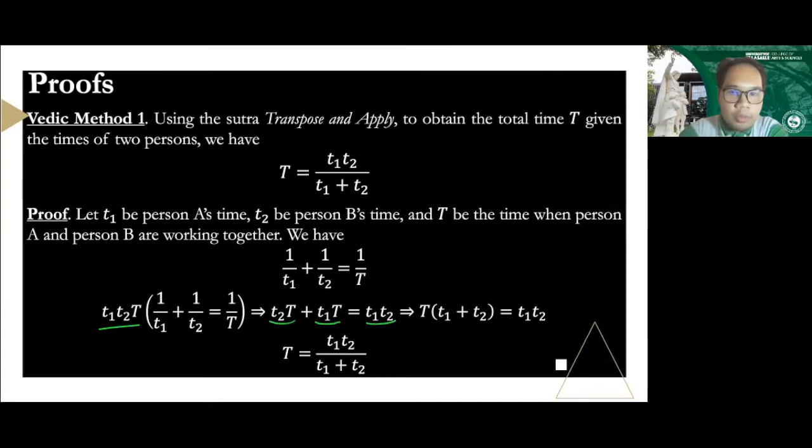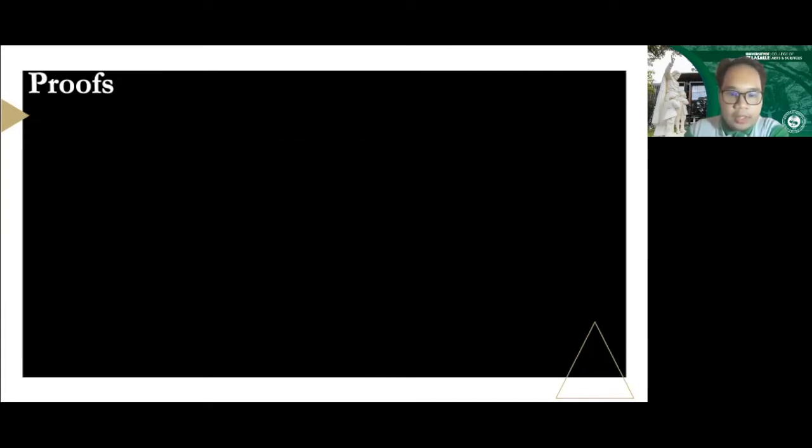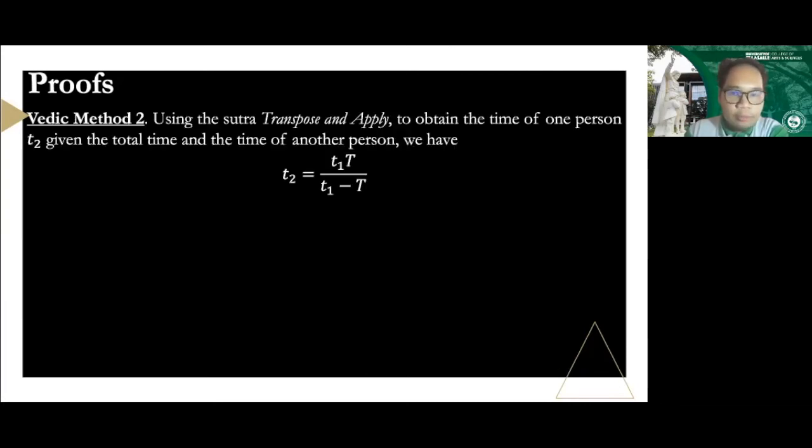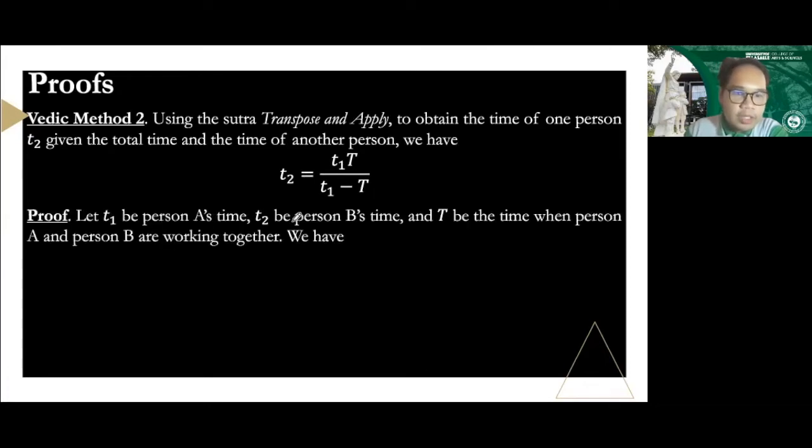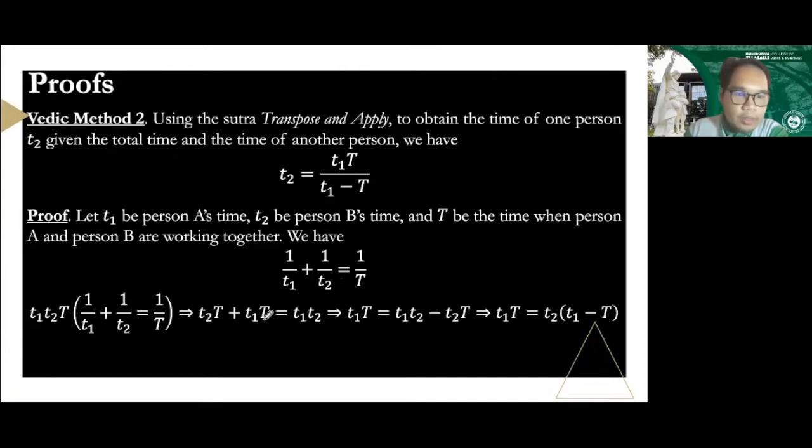For Vedic method 2, let's provide a proof as well, since it's important. Remember, if we have a missing time T sub 2, we have this formula: T sub 1 times big T all over T sub 1 minus big T. To present the proof, again, let T sub 1 be person A's time, T sub 2 be person B's time, and big T be the time when both of them work together. So again, we have this general formula. We will be getting the LCD, same old, and then distributing the LCD.